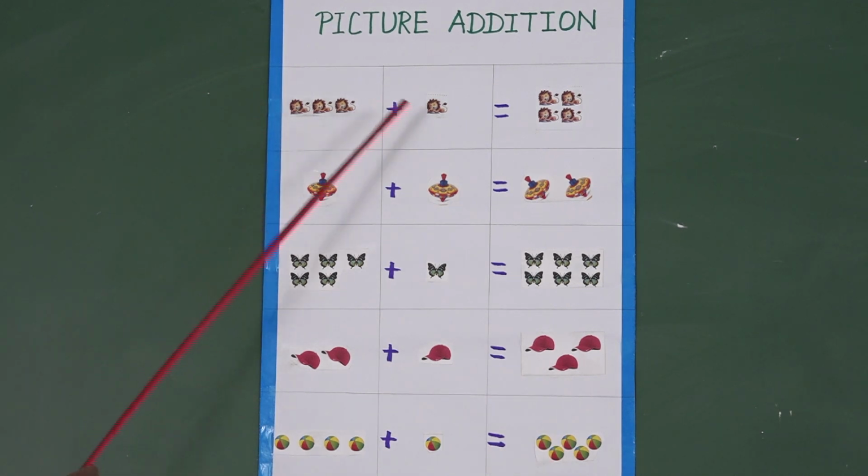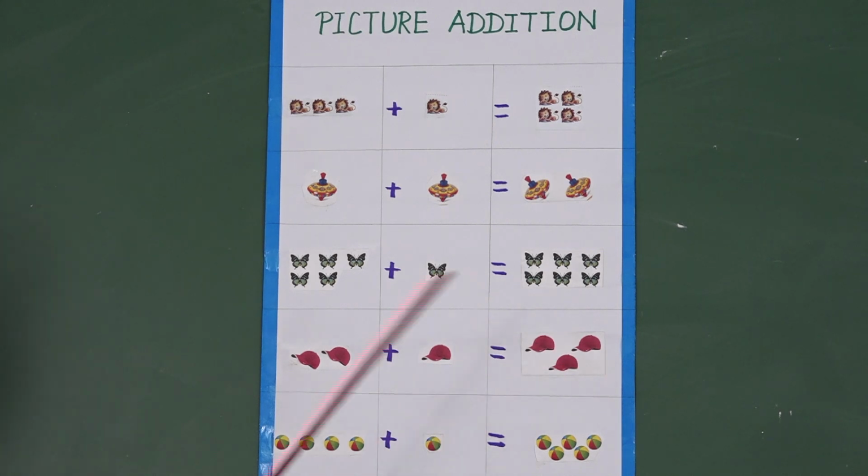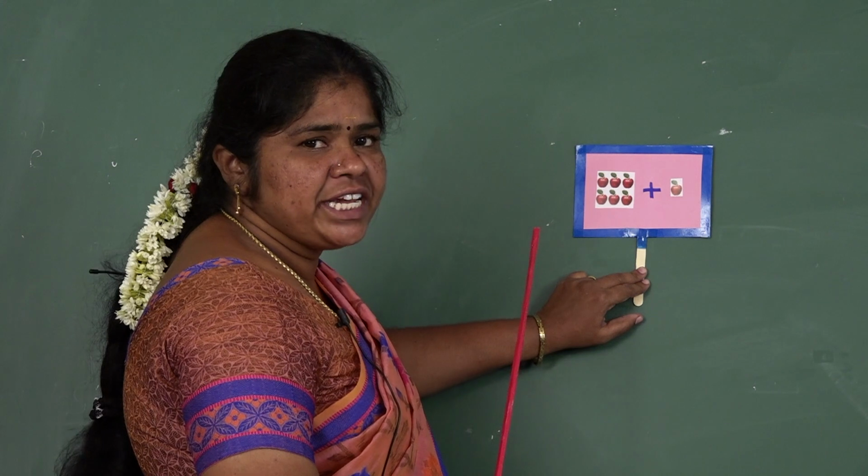Here 3 and 1 more are 4. 1 and 1 more are 2. 5 and 1 more are 6. 2 and 1 more are 3. 4 and 1 more are 5. Shall I ask some questions?